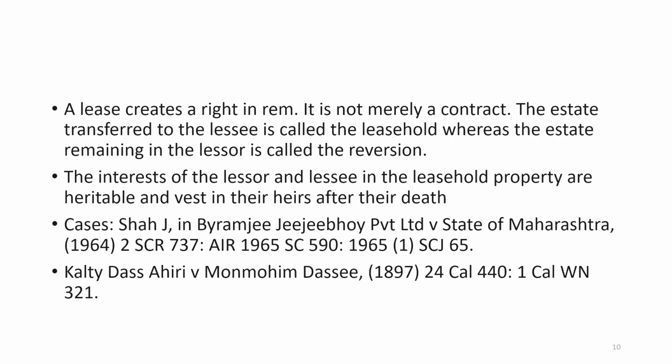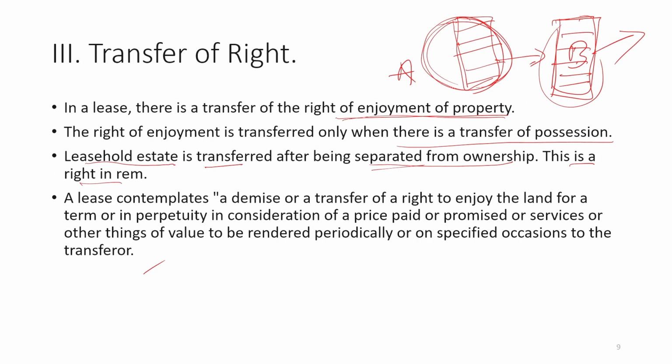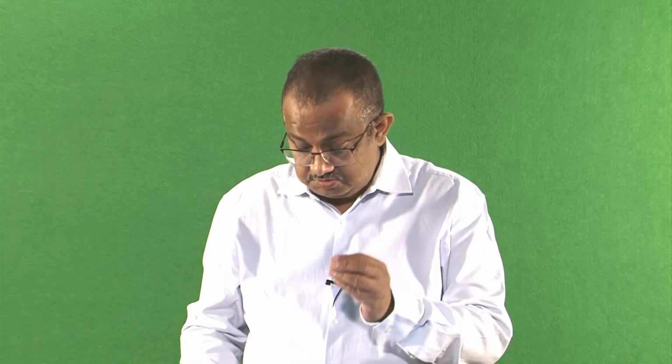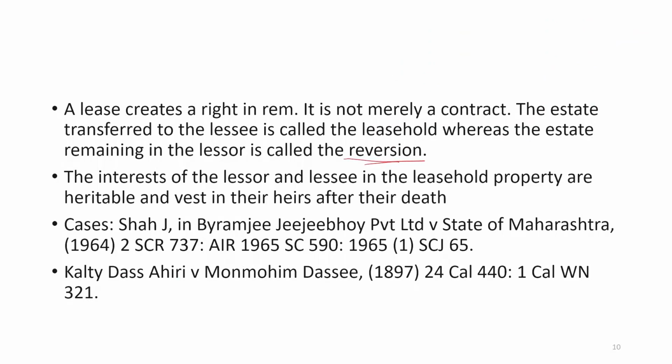The estate transferred to the lessee is called the leasehold, whereas the estate remaining in the lessor is called the reversion. Whatever I discussed here is the leasehold, because lease is a kind of right of enjoyment, and it is intangible in nature, whereas possession of property is tangible in nature.